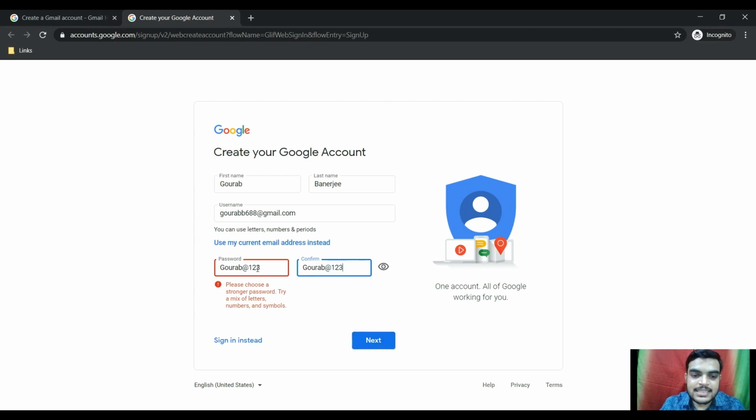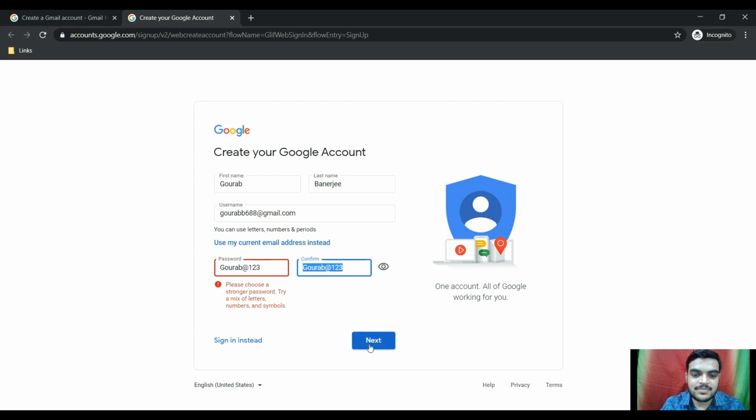So basically like this you can create your own policy. Let's say for your policy you would need one more symbol, or at least 9 characters, whatever. Based on that, one regular expression pattern will be created, and with that pattern it will validate. See, 1 2 3 4 is an invalid password according to Google, which means they cannot take this value from input. Thus we can stop receiving unwanted data from users.